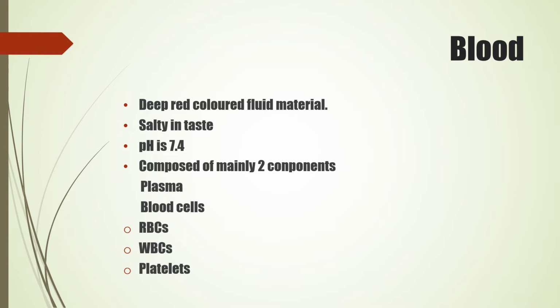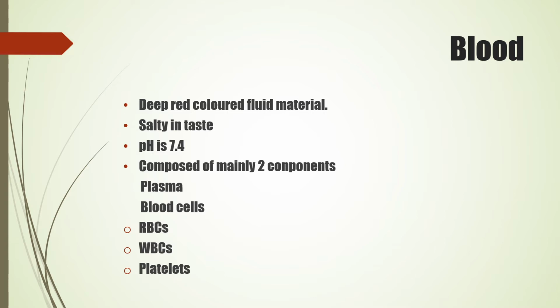After this, we have white blood cells, which is also called WBCs. These are large, nucleated and colorless cells. This does not have any color, and that's why we call it white blood cells. 5,000 to 10,000 WBCs are present per cubic millimeter of blood. Five types of WBCs are present. Those are basophils, eosinophils, neutrophils, monocytes, and lymphocytes. WBCs are produced in red bone marrow.